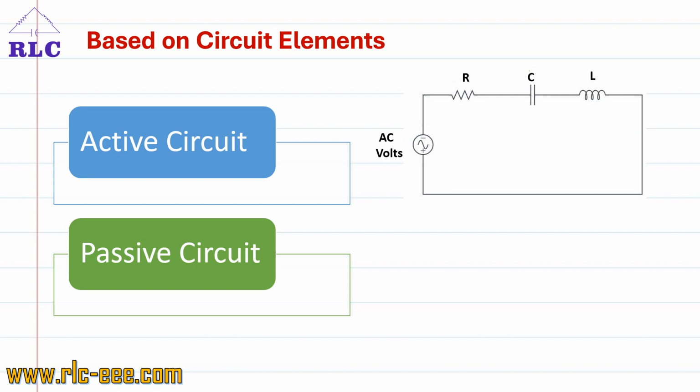Next is passive circuit. What is a passive circuit? A circuit which does not contain any EMF or current source is known as a passive circuit. Let us consider an example. This circuit does not contain any source. Such a circuit is called a passive circuit.